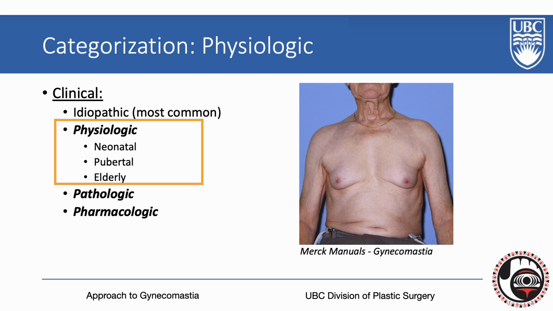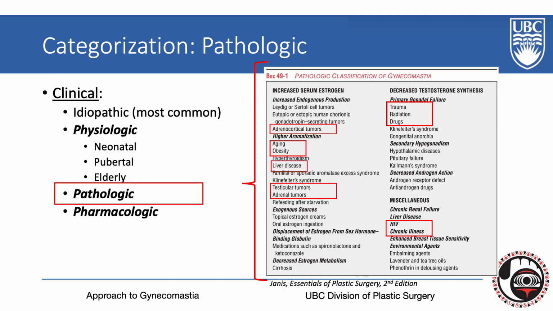It is thought that this is due to lagging testosterone production and increased tissue sensitivity while going through this particular growth period. In the elderly, up to 60% of males in their 70s can have gynecomastia. Now, this is due to increased conversion of testosterone to estrogen in the peripheral fat, and they do not tend to spontaneously resolve.